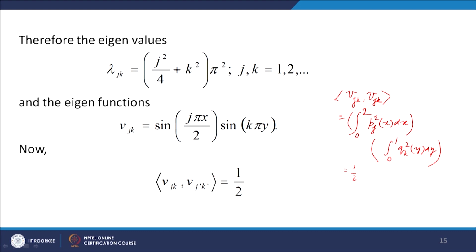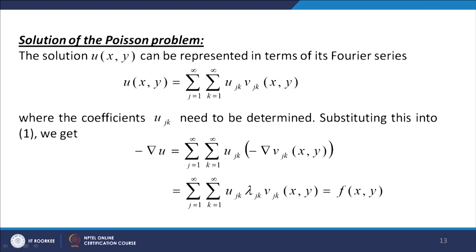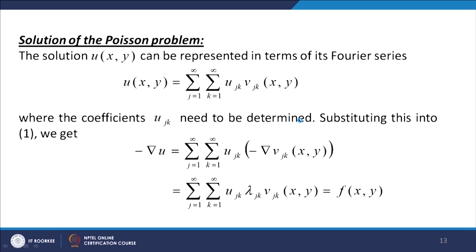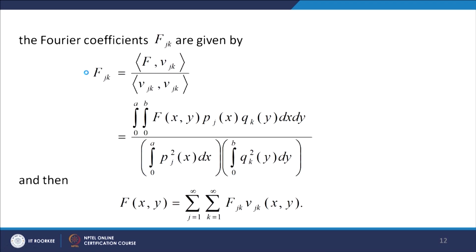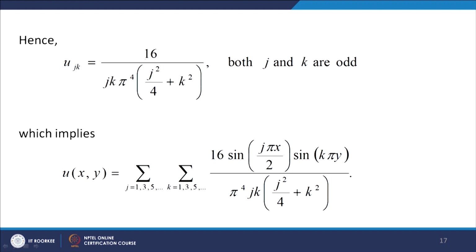and then the inner product of f with b_jk will be the integral over 0 to a, 0 to b, f(x,y) p_j(x) q_k(y) dx dy. This we can find. This comes out to be 4 over j pi into 2 over k pi if j and k are odd, 0 if j and k are even. We know the values of b_jk. b_jk is p_j(x) into q_k(y), and f(x,y) is equal to 1. So we will get the value of this, and then u_jk can be determined.